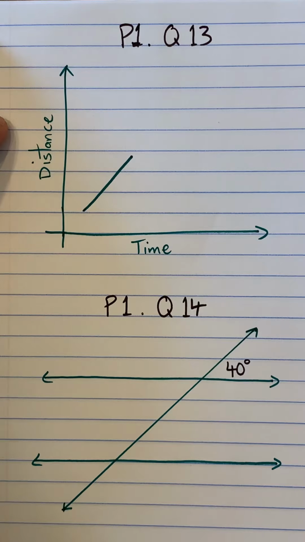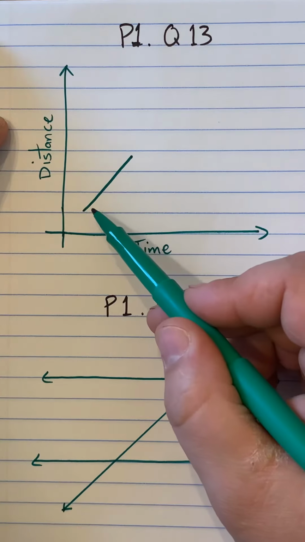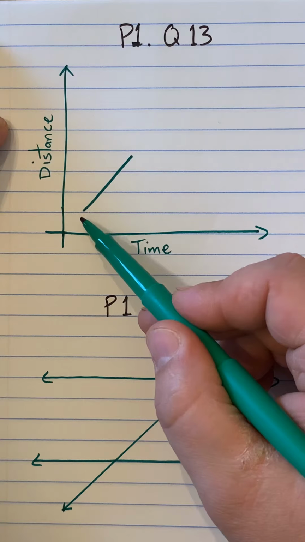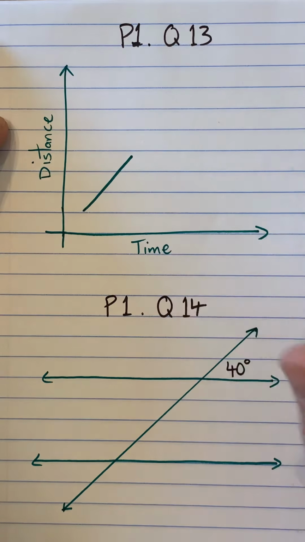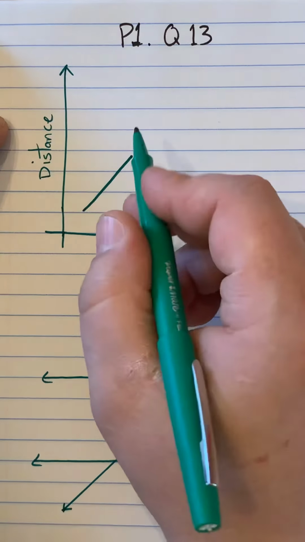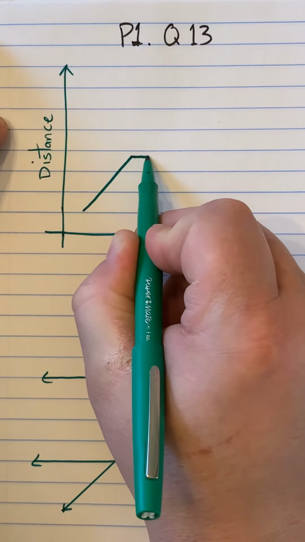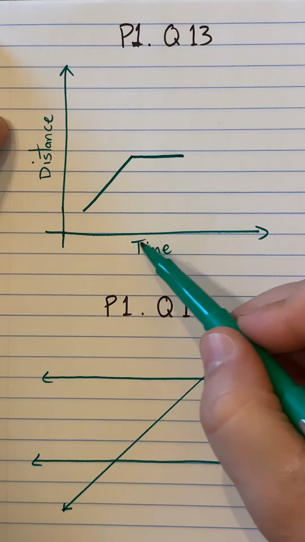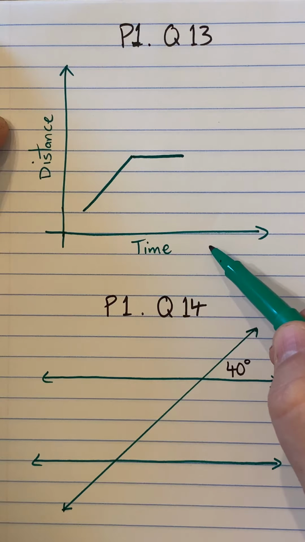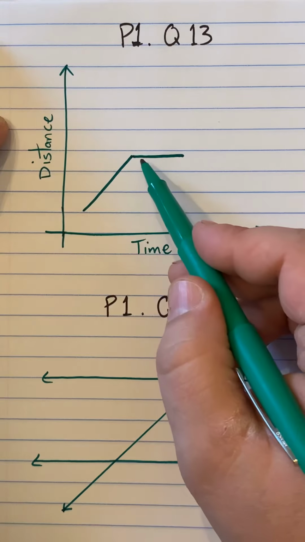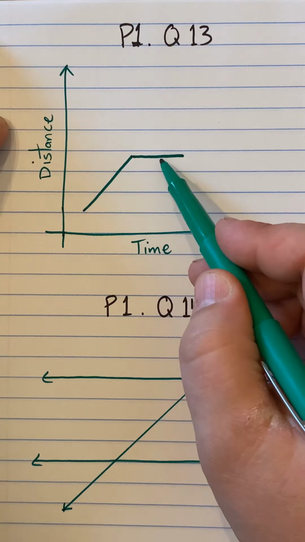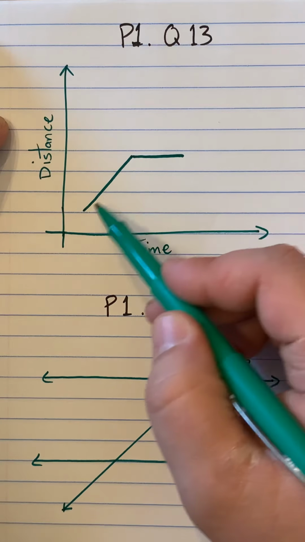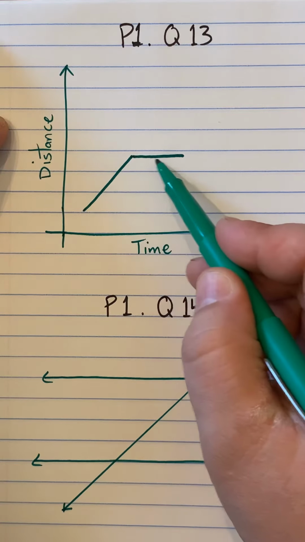This could be anybody. This could be somebody walking. Let's say if it's somebody walking, here they're walking at a constant rate. Well, let's say all of a sudden that this line became a horizontal line like this. Well, this would mean that while time is still increasing, the distance is not. So that means that they've either stopped or they're standing still, right? So this is a speed, standing still.